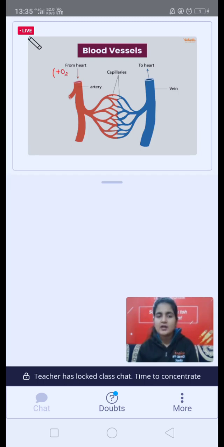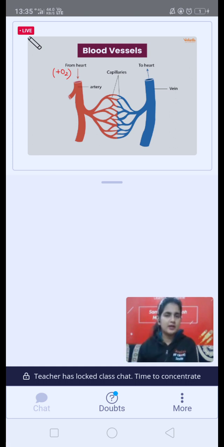Blood which is coming from the heart has oxygen in it. It has oxygen mixed in it. From the heart, it is going to carry and actually give it to all the parts of the body. Now all the parts of the body have used the oxygen.